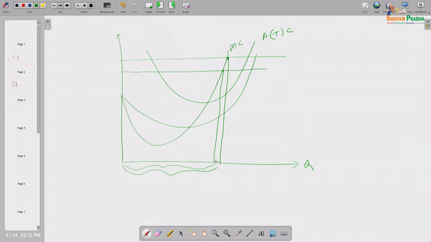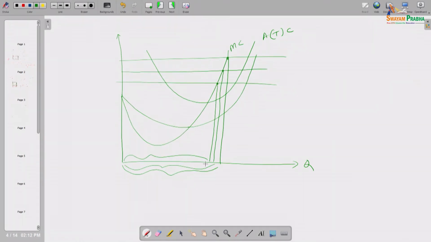All these quantities are basically profit maximizing output choices, right. Given the price scenario, given the market demand scenario, how much output should I produce so that my profit will be maximized? Exactly the same way, if this is the price line, this much quantity he should produce.